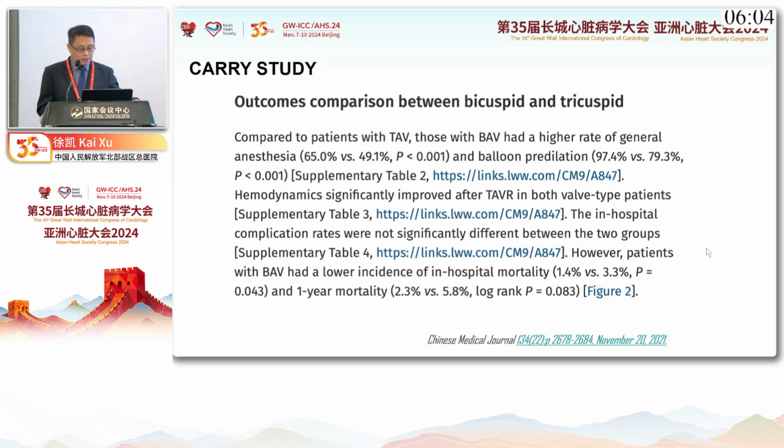So the CARRY study shows that, compared to tricuspid aortic valve, those with bicuspid valve had a higher rate of general anesthesia and balloon predilation. Hemodynamics significantly improved after TAVR in both valve types. The in-hospital complication rates were not significantly different between the two groups.